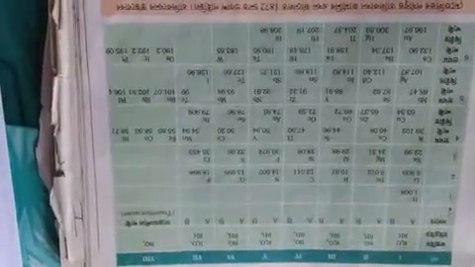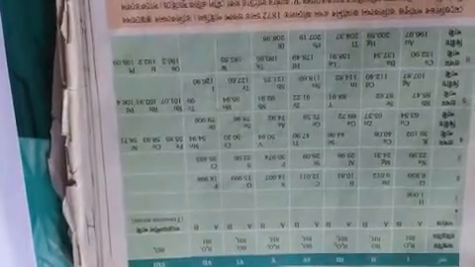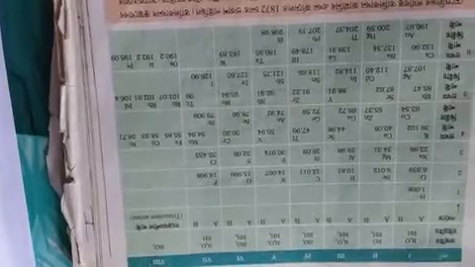The advantage is that all the elements having similar properties are placed in the same group. For this purpose, sometimes he placed an element having higher atomic mass before an element having lower atomic mass.